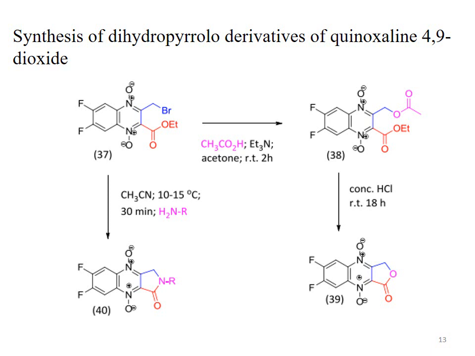That NHR, the lone pair of that nitrogen attacks at the carbonyl carbon and provides a push to OEt. As a result of that push, this OEt leaves as ethanol, and we have compound number 40 in a good yield, and it's a pyrrole derivative. It's a dihydropyrrole derivative of the quinoxaline 4,9-dioxide system.